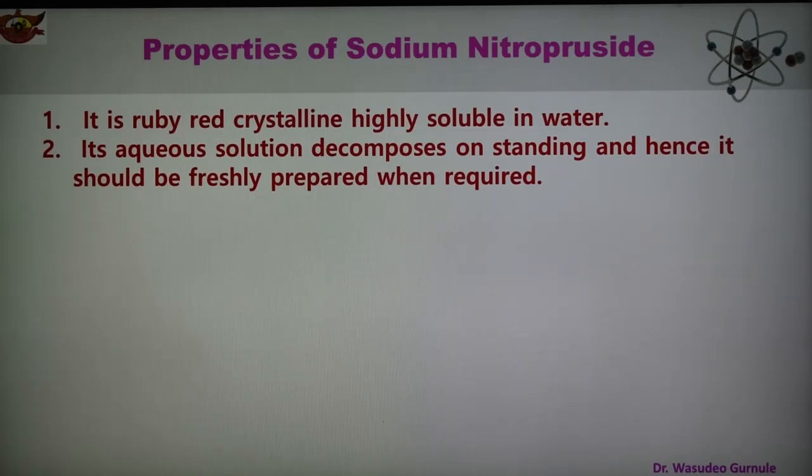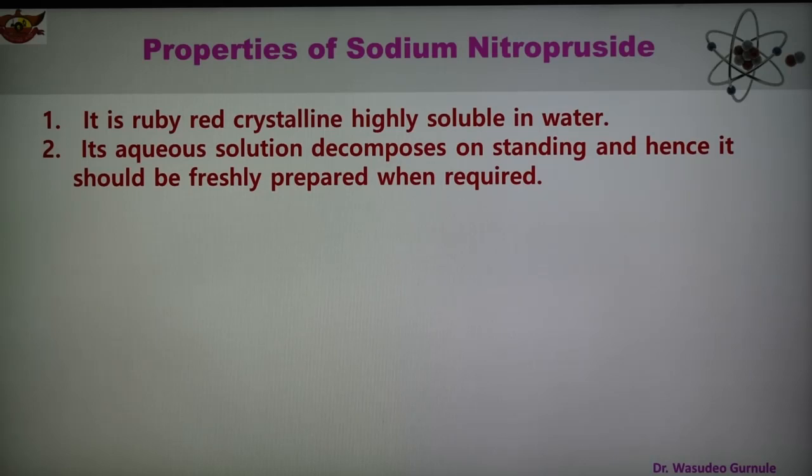Whenever we want to test any radical or ion with sodium nitroprusside, it is generally used to test for sulfide or sulfite. Therefore we have to prepare a fresh solution of sodium nitroprusside for the test, because its aqueous solution decomposes on standing. So these are the important properties of sodium nitroprusside.